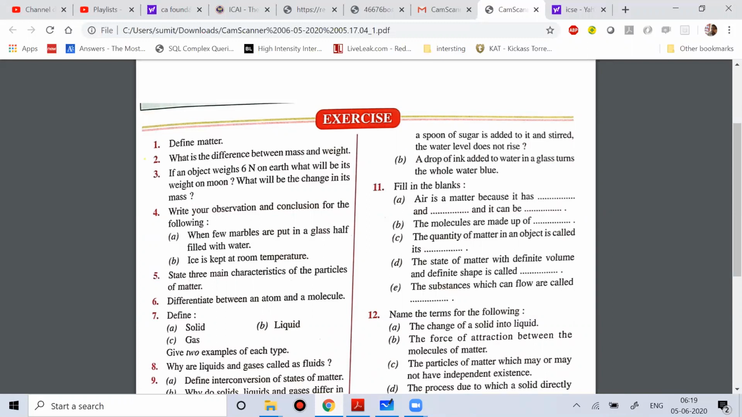Then if I ask you what is the difference between mass and weight, so what is mass? Mass is basically the quantity of matter that a body contains, while weight is the force by which the earth attracts any object.